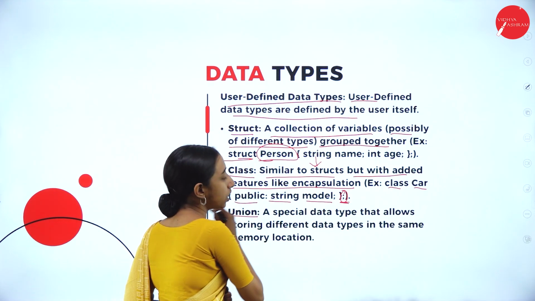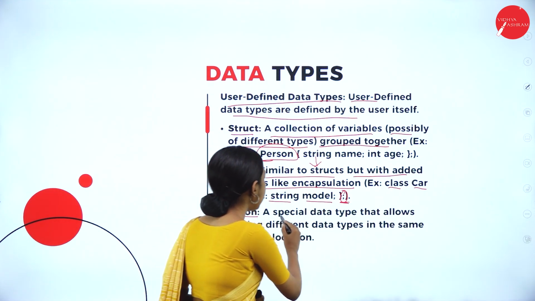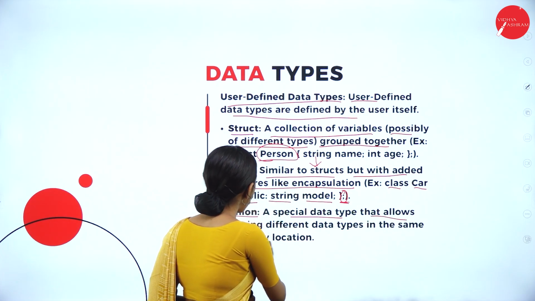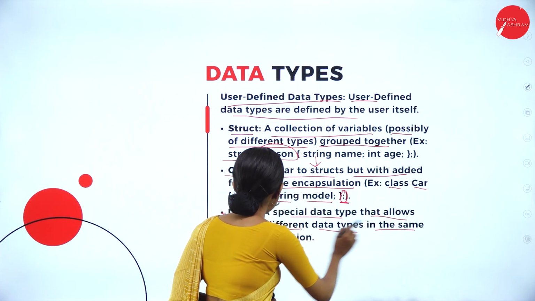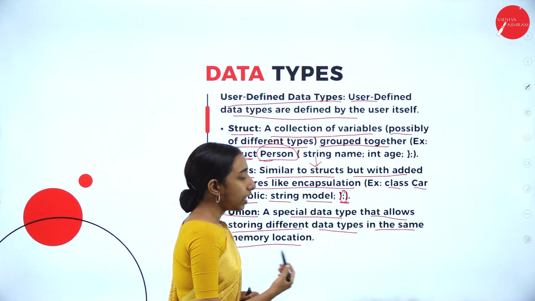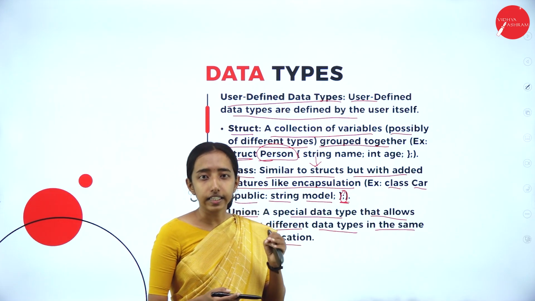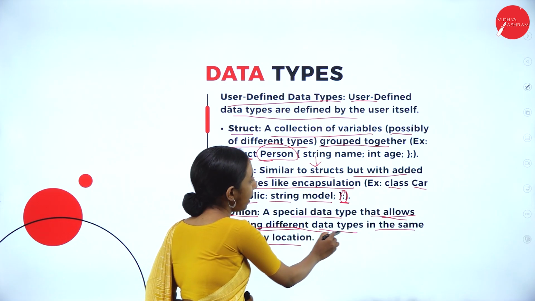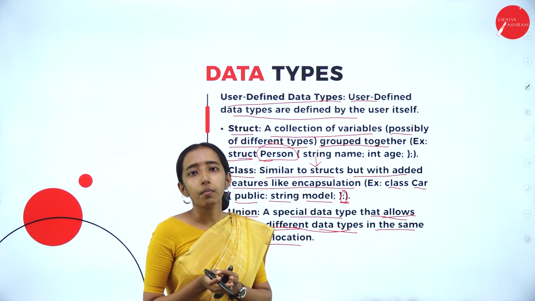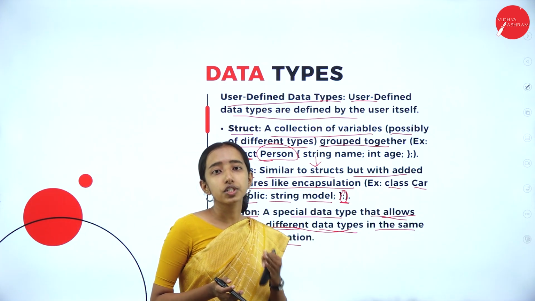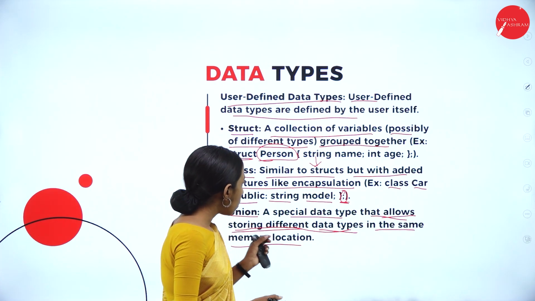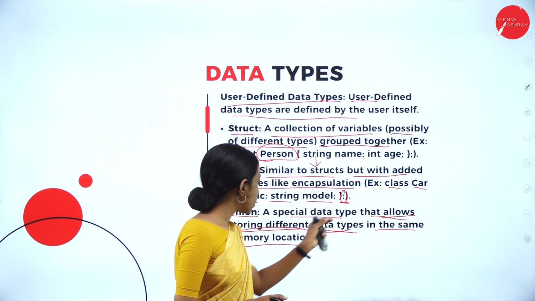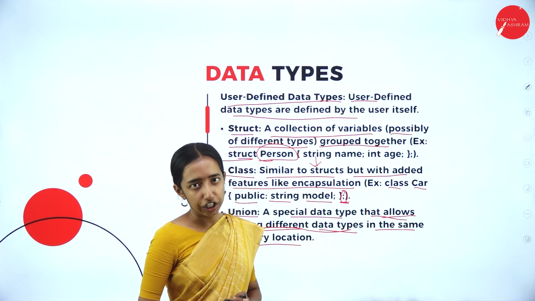Next we are having union. A special data type that allows storing different data types in the same memory location. It is also a user-defined data type. The main difference is it allows different data types to be stored in the same memory location.